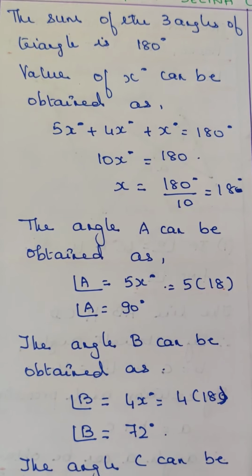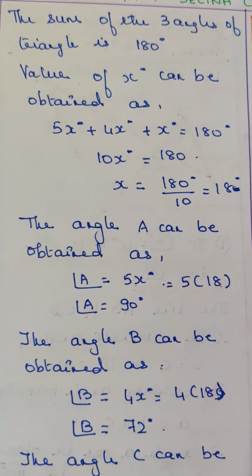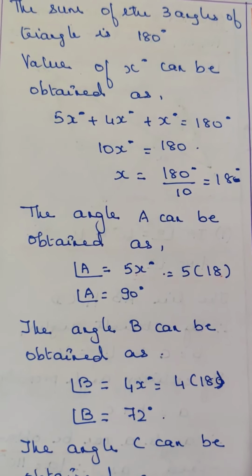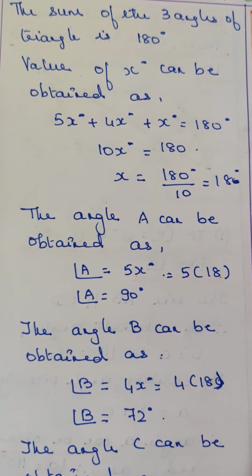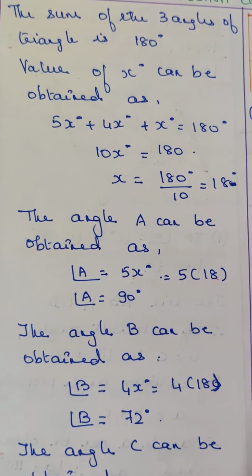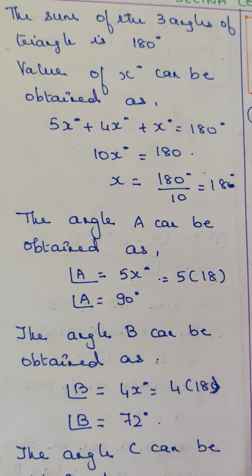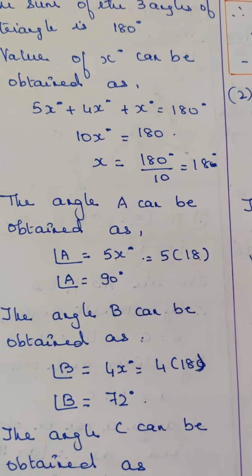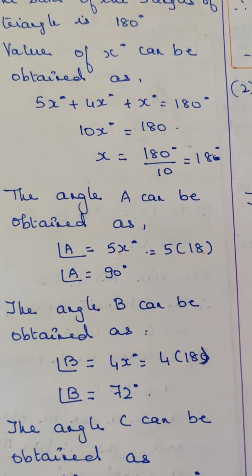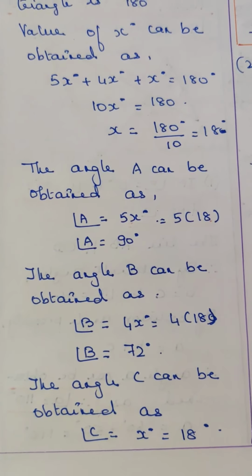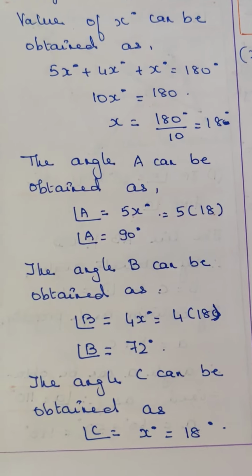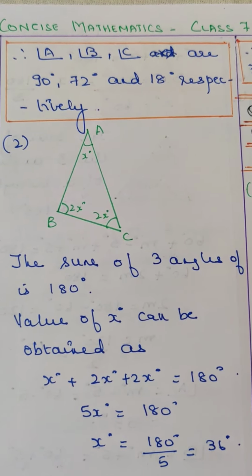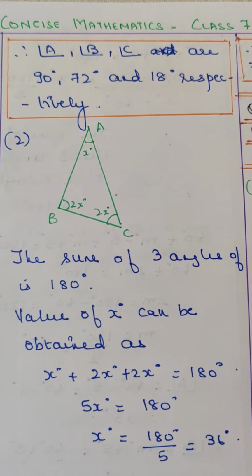10x is equal to 180, x is equal to 180 by 10, that is equal to 18 degrees. Therefore, angle A can be obtained as angle A is equal to 5x degrees, that is equal to 5 into 18, that is 90 degrees. Angle B can be obtained as B is equal to 4x, that's equal to 4 into 18, that is equal to 72 degrees. Angle C is equal to x, that's equal to 18 degrees. Therefore, angle A, angle B, angle C are 90, 72 and 18 respectively.